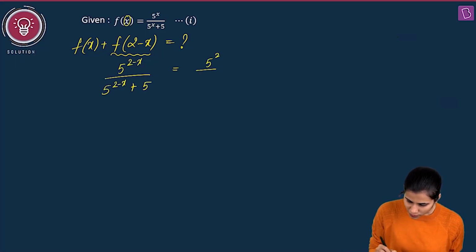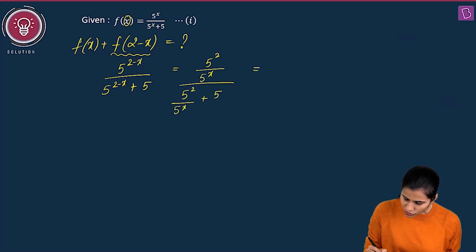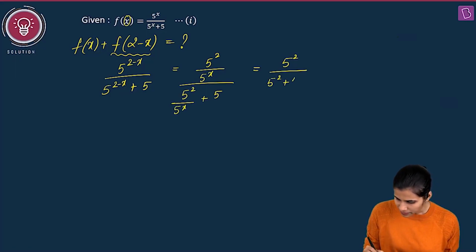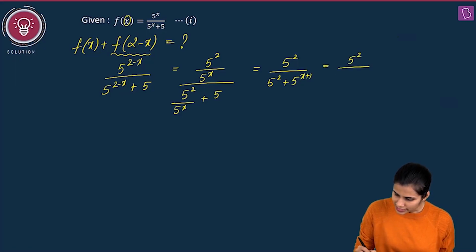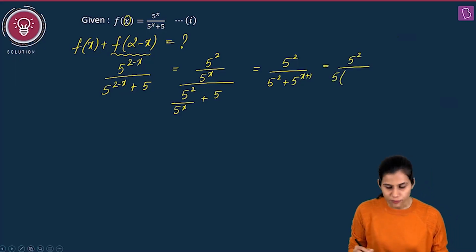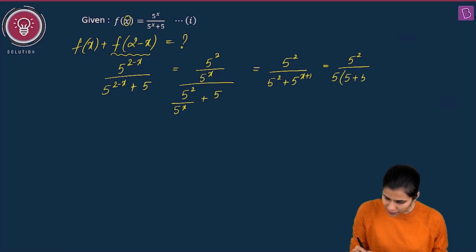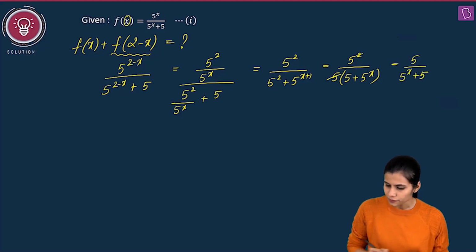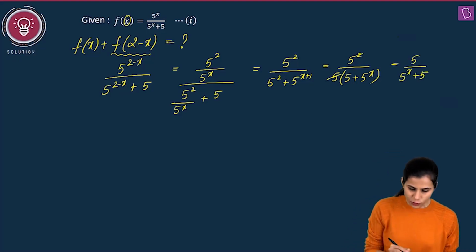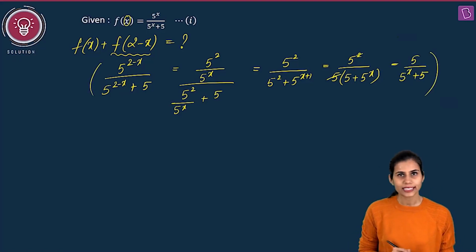This gives you 5 square upon 5 to the power x, upon 5 square upon 5 to the power x plus 5, which in the next step comes out to be 5 square upon 5 square plus 5 to the power x plus 1. So this is 5 square as it is. From the denominator, I can take out 5 common. I'll be left with 5 plus 5 to the power x. One 5 cancels out. You are left with 5 upon 5 to the power x plus 5. Okay? So I have calculated f of 2 minus x.